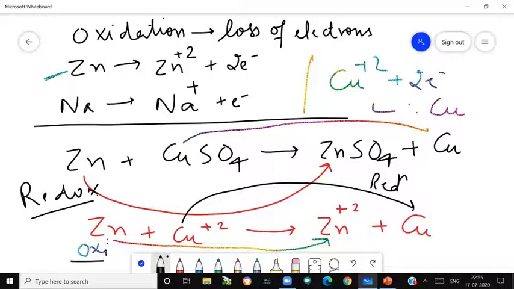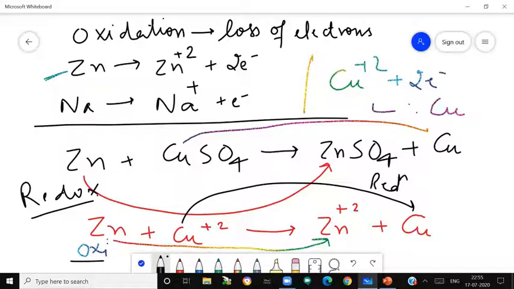So actually we were discussing the electrochemical cell. In an electrochemical cell, the chemical energy of which reaction will change to electrical? The reaction must be of this type. This type means the reaction must be redox in nature. Means in the reaction, reduction and oxidation must be occurring simultaneously. This is one condition.